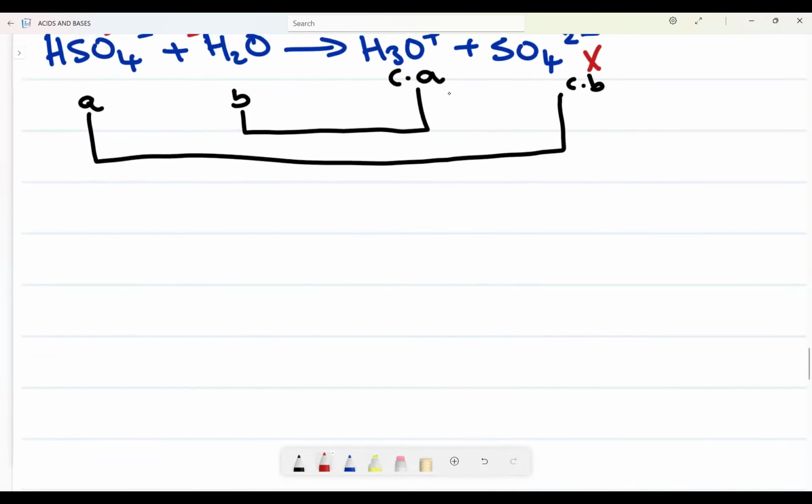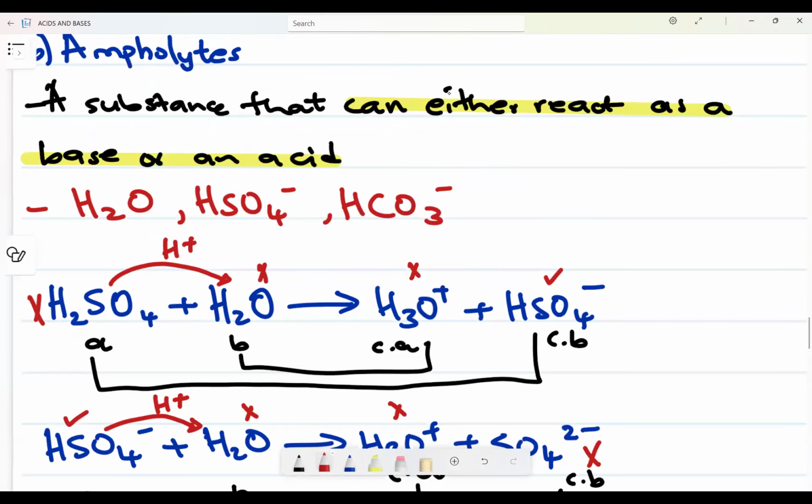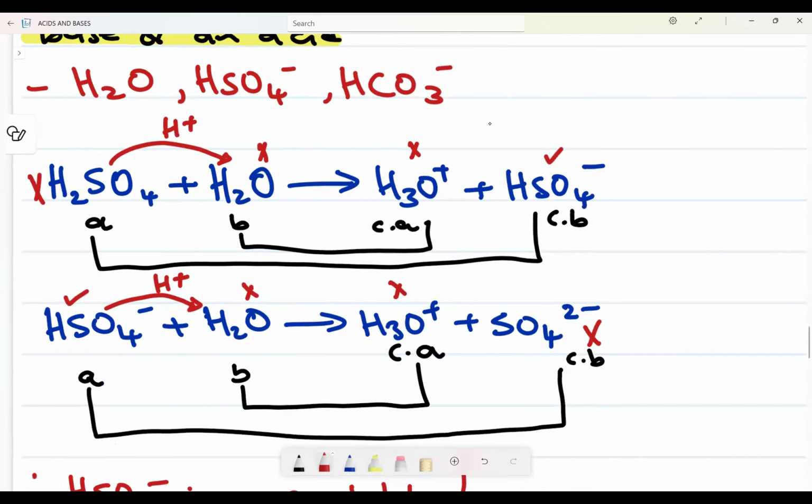HSO4 minus. Therefore HSO4 minus is an ampholyte in this reaction. Now I want us to be in a position of seeing how exactly we are saying that. If I reverse this reaction, this should be a reversible reaction, by the way. Very, very important. It should be a reversible reaction.